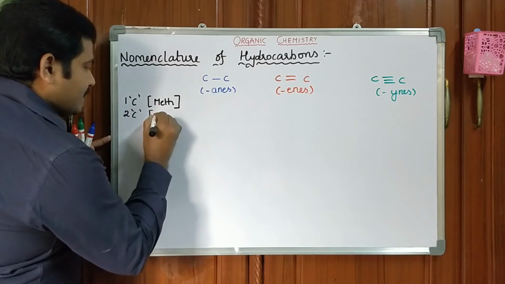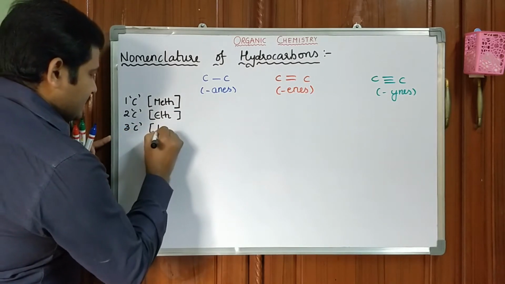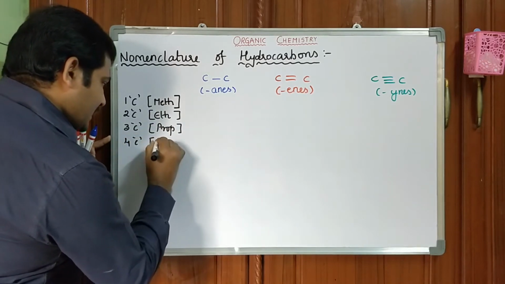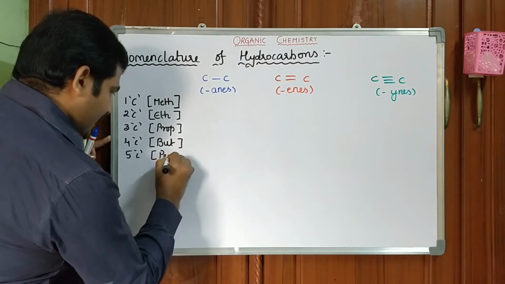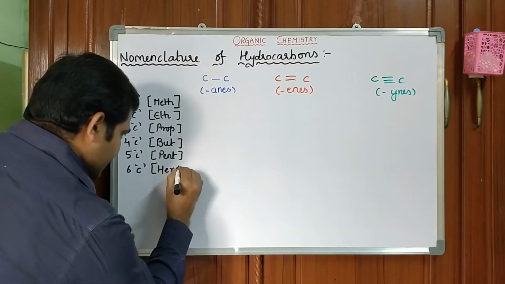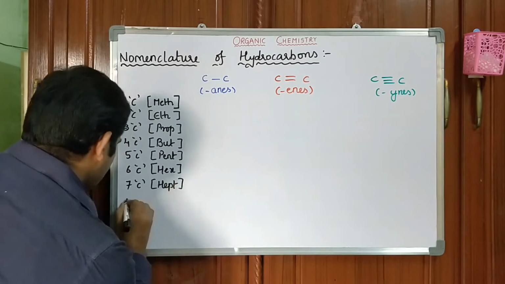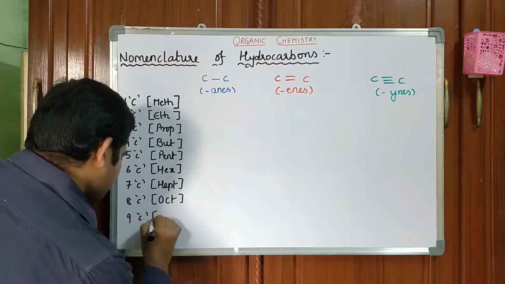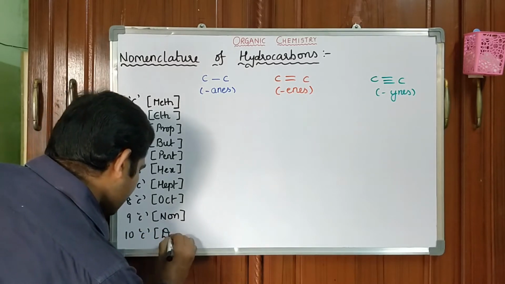Two carbons, eth. Three carbons, prop. Four carbons, but. Five carbons, pent. Six carbons, hex. Seven carbons, hept. Eight carbons, oct. Nine carbons, non. Ten carbons, dec.